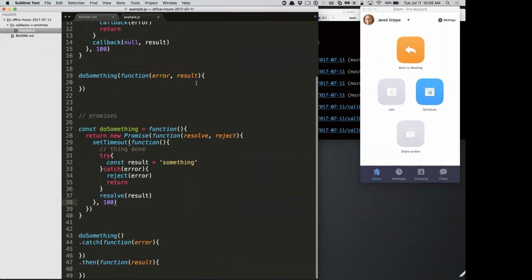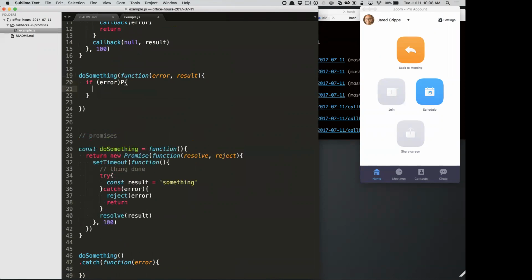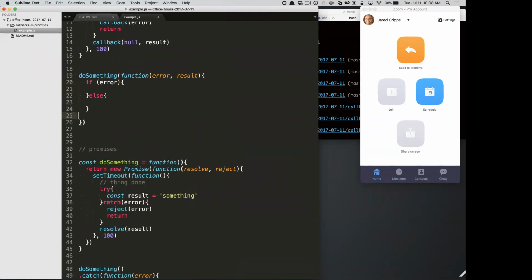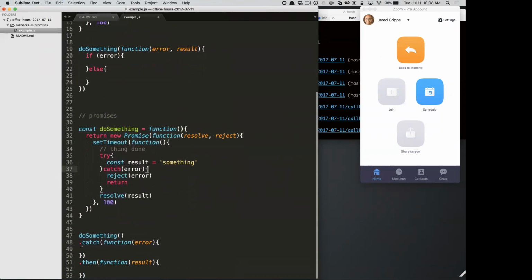Okay, so it's a little bit different here. We'll say if there's an error, we'll handle that error, else we'll go forward with our result. Instead of an if statement like that, down here we're going to pass two different callbacks. So we call the catch method, give it a callback, and then we call the then method and give it a callback. If it fails, this will get called, and if it succeeds, this will get called.